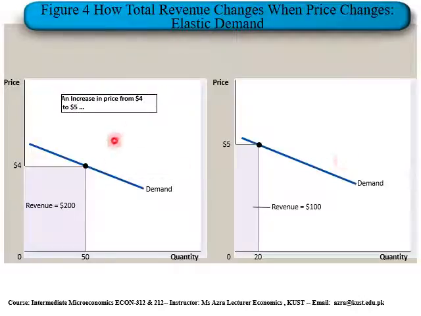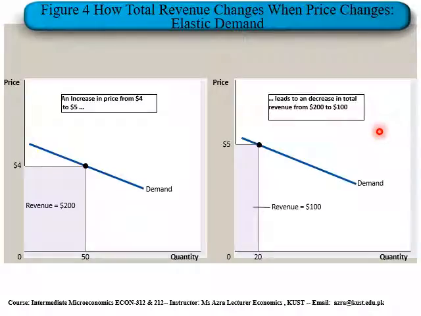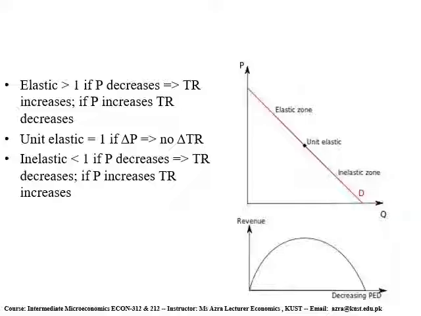You can see that in the first diagram the demand curve is flatter as compared to the second one. An increase in price from $4 to $5 leads to a decrease in total revenue from 200 to 100.